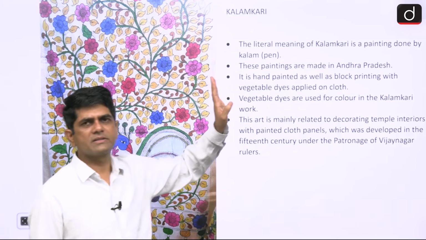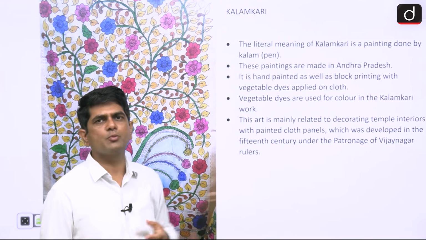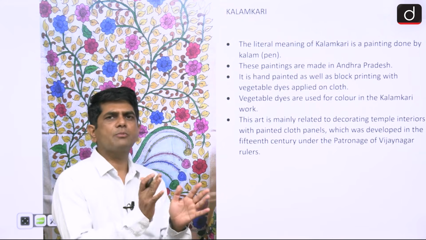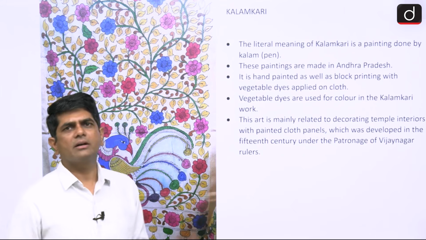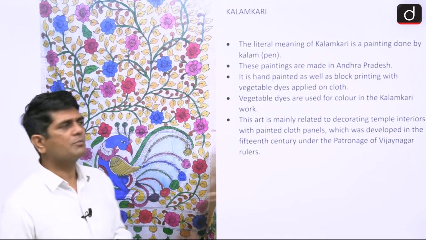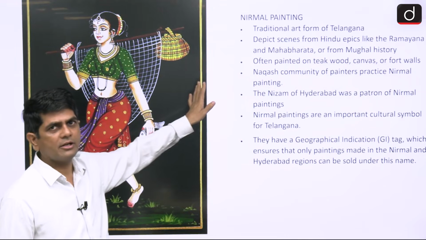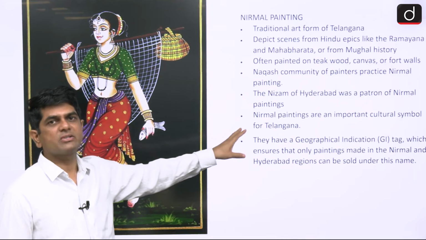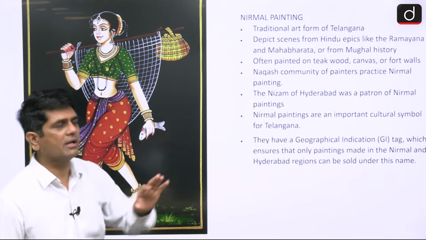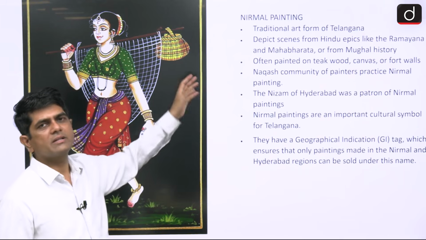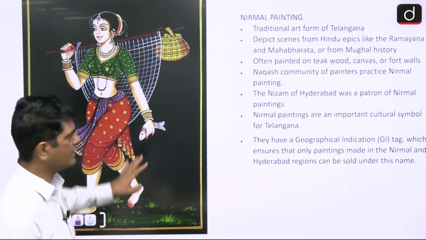Kalamkari, this painting has already been asked by the UPSC. Very simple question. What was Kalamkari? A type of painting practiced where? In the Andhra region. Kalamkari, Andhra region. Nirmal painting, GI tag status, where? GI tag of Hyderabad and Nirmal region of Telangana. So where do we have this painting? The answer is Telangana, particularly in the Hyderabad and Nirmal region of Telangana.